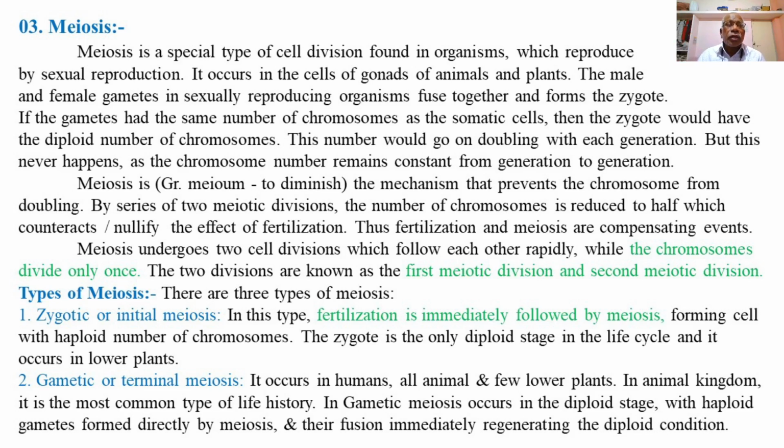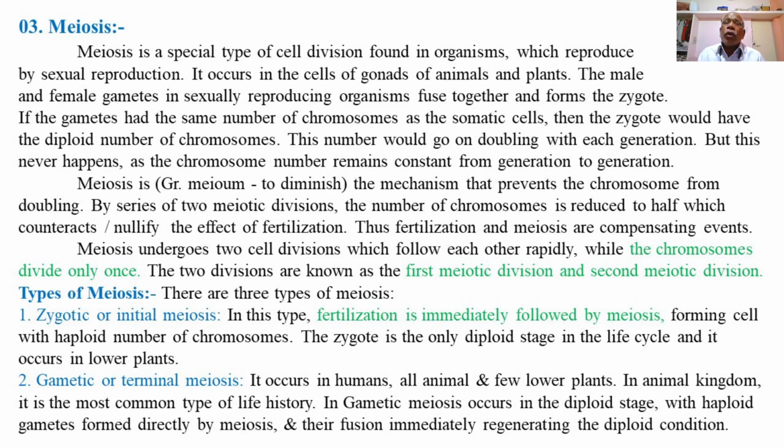So in zygotic or initial meiosis, fertilization is immediately followed by meiosis, forming cells with a haploid number of chromosomes. This means these organisms have a haploid set of chromosomes in all body cells, and thus only the zygote is the diploid stage in the life cycle of the particular organism.